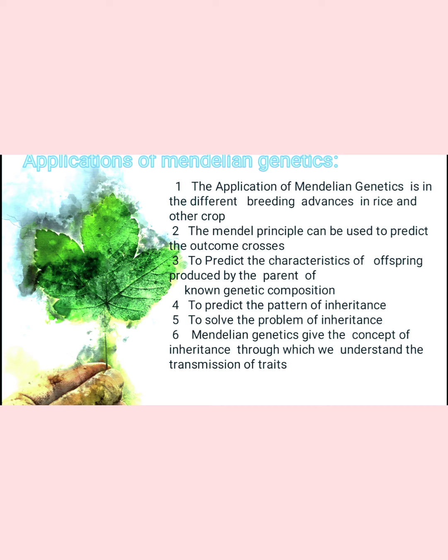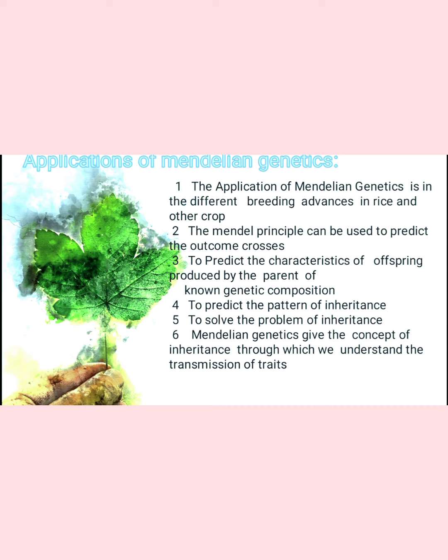It also predicts the pattern of inheritance, that is, how characters are inherited. For example, the mother is a tall plant and the father is a dwarf plant. When crosses are made, which character comes to the offspring can be determined with the help of Mendelian genetics. Which character comes from the father and which from the mother can be determined by Mendelian genetics.